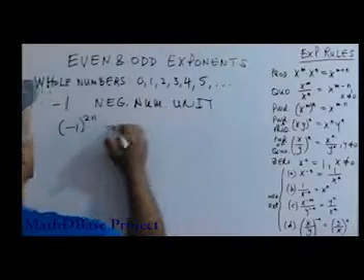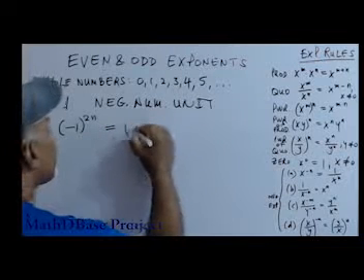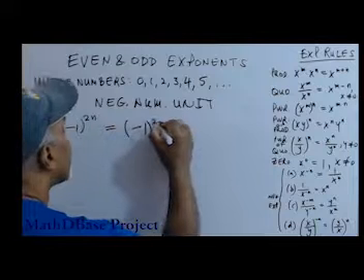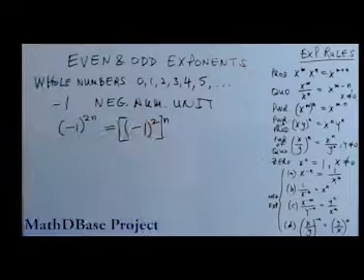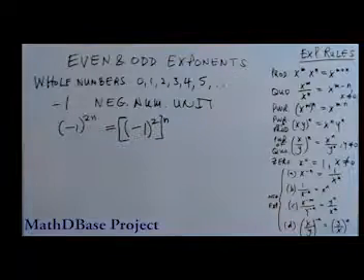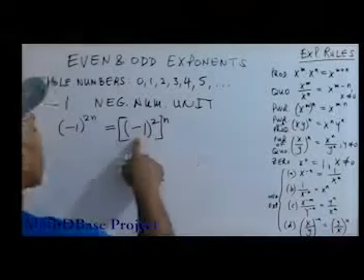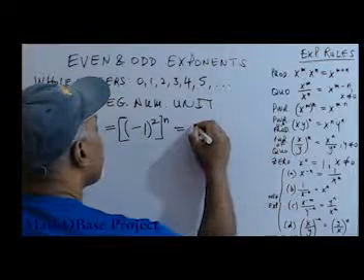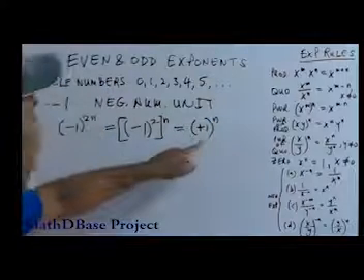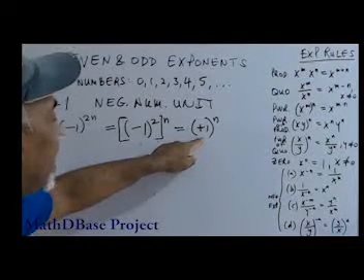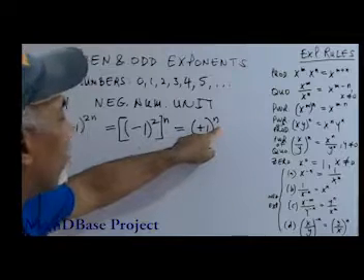Negative 1 to the 2 times n could be rewritten as negative 1 squared raised to the n, using the power rule again. But we know from before that this is going to be plus 1 raised to the n. If the sign is positive, no matter what the power is, it's going to remain positive.